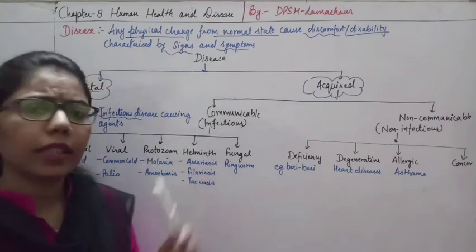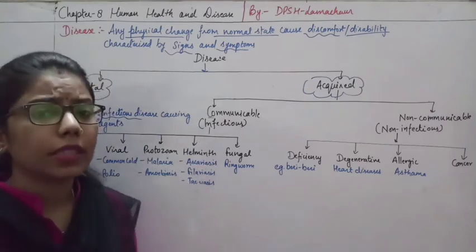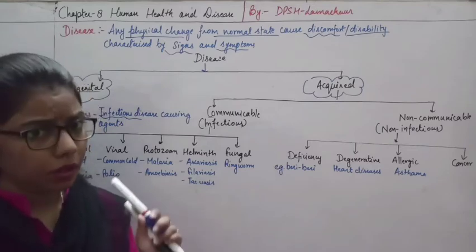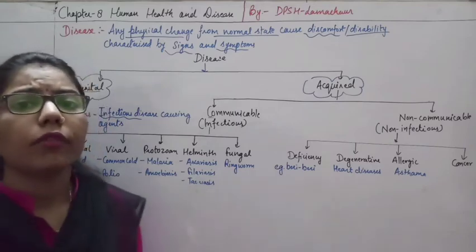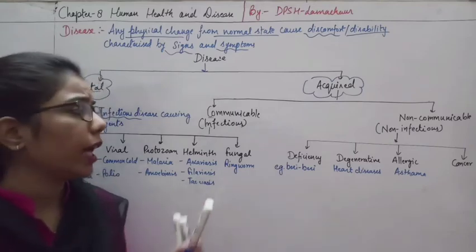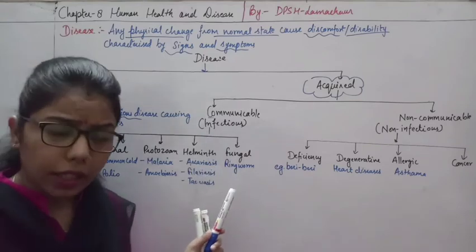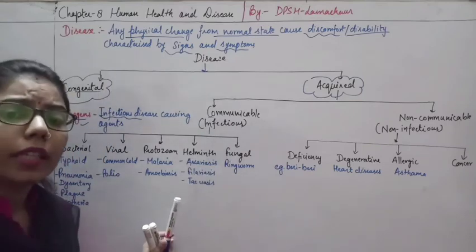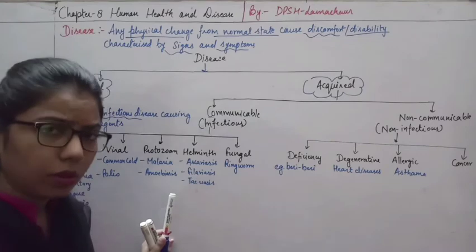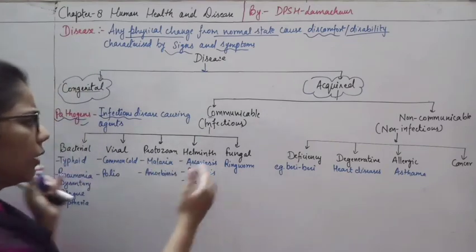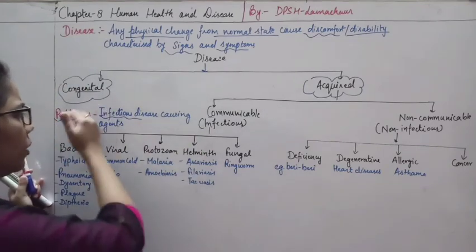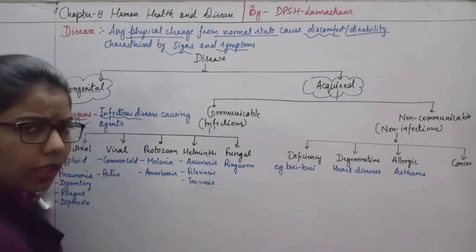So what will be a contagious disease? Those diseases which can be passed on without the help of any vector, but another disease can need some vectors.